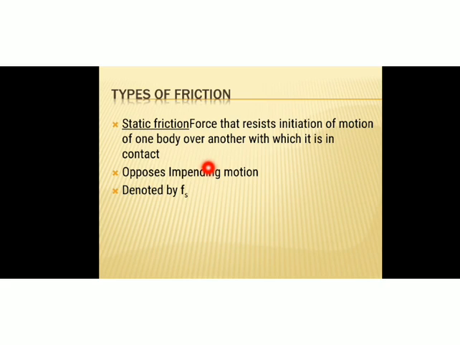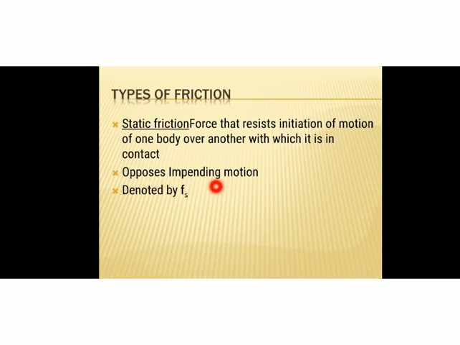Okay, the object doesn't start to move, but just before that, the frictional force exerted by the object is known as static friction. And this static friction opposes the impending motion.